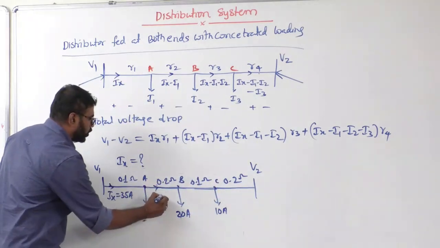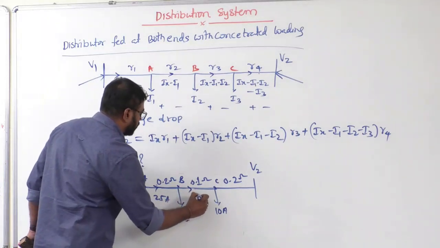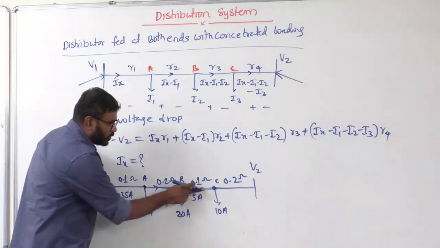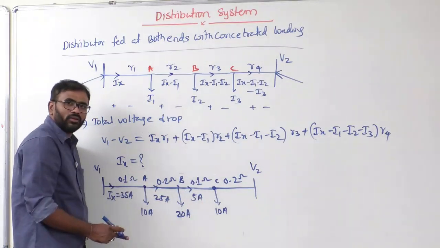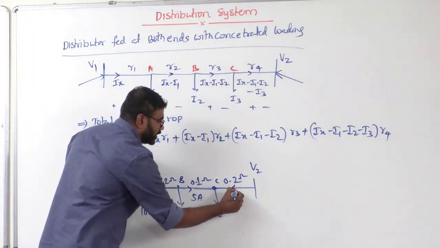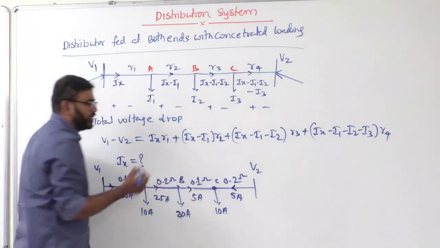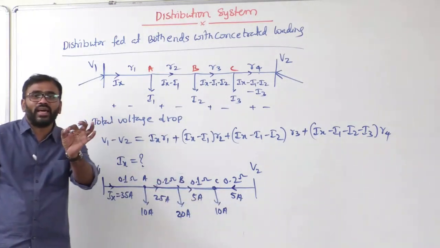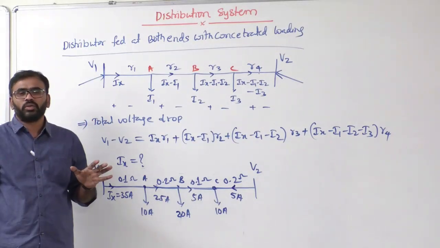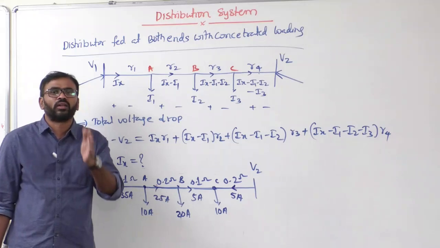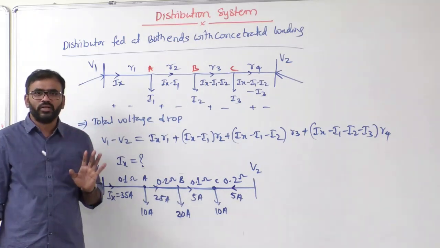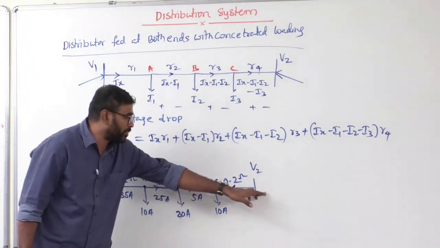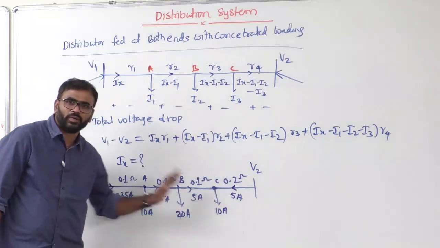What is the current here? 25 ampere. If that is the case, what is the current here? 5 ampere. If this is 5 ampere, have a look. Check, sir. This is 5 ampere. But what is this current? 10 ampere. That means to satisfy 10 ampere, there should be a current which should come from here. Now let's see here, where the current is coming from both sides, there the voltage is minimum. Because we know that current always flows from high potential to low potential. Since it is a low potential point, current is coming up to here, and current is also coming from here to here, because supply is from both sides.